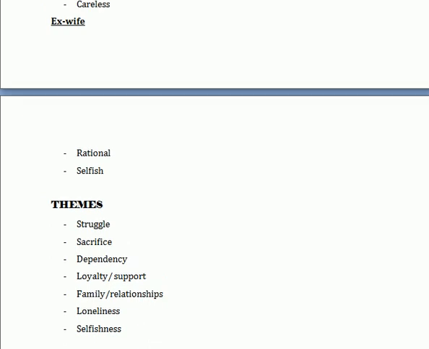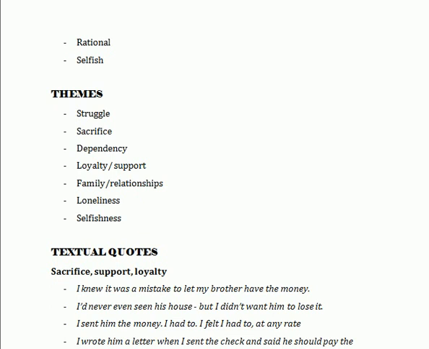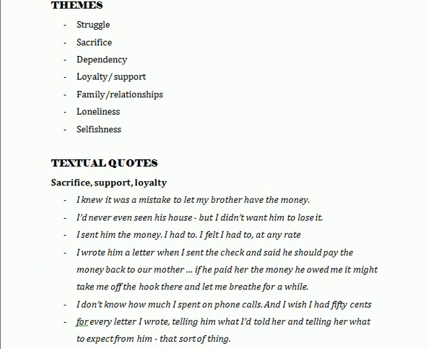And then there was his former wife, who was shown as a rational individual, as she uses legal means to draw money from him. And she was also shown as a selfish fellow who keeps on getting money from him, no matter how hard it is for him to send her the money. But she was shown as a selfish individual who used to take money out from him no matter what.